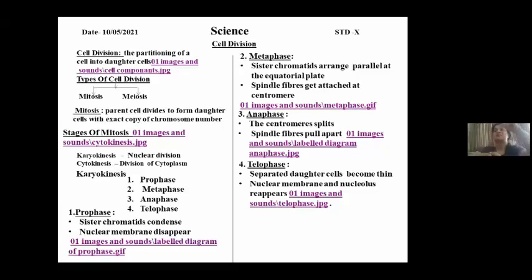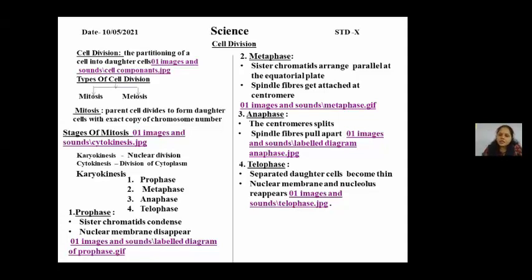Let me repeat the question. Like at one end, we will have same as the parent cell. Yes, absolutely correct. Because students, this is the process of mitosis. I have already explained it to you that in a mitosis process, the parent cell divides and gives you the exact copy, exact number of chromosomes into the two daughter cells. So very well, it will have the exact number of daughter chromosomes as that of the parent cell.